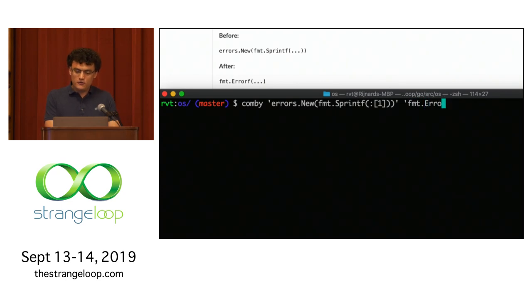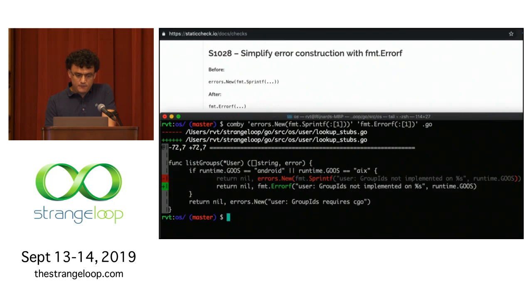In the second argument, we write out this after pattern that we're interested in, and we refer to that variable that we've bound to some syntax. And we're going to specify that we want to run this on all Go files in the current directory. Running this pattern, we find one instance in this source code where we can rename this function and extract out the argument of sprintf and put it in this errorf call.